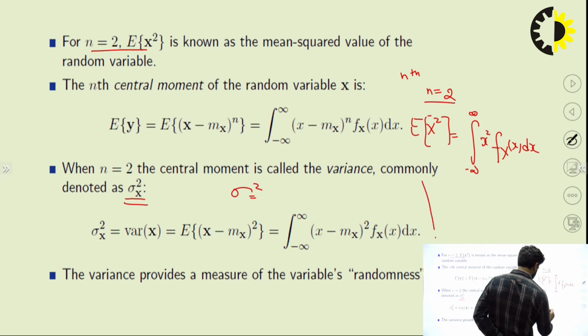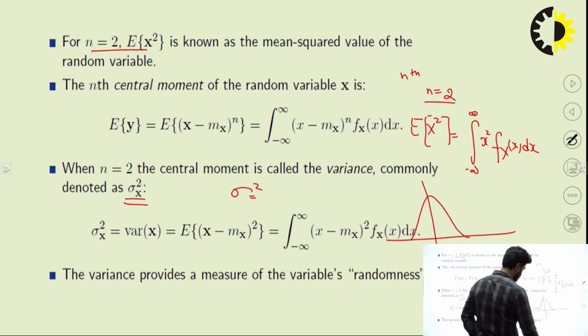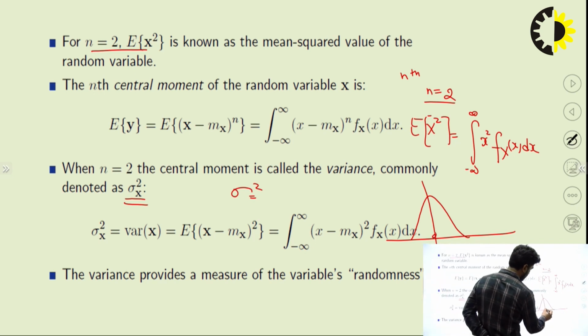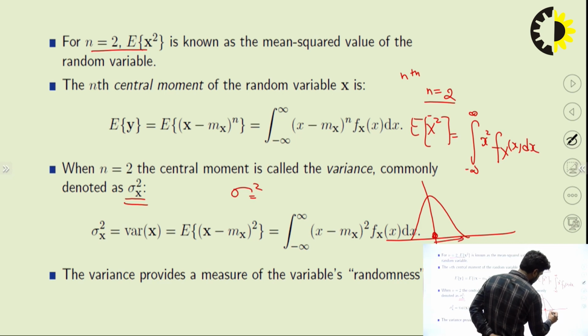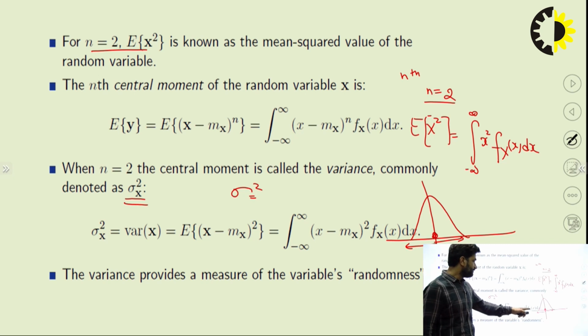Suppose there is some graph here, you can see the mean is here and how much it is deviated from the mean value. That will give you the randomness, or you can say the deviation of the random variable. Now the variance is calculated by the integral of (x minus mx) square fx(x) dx.